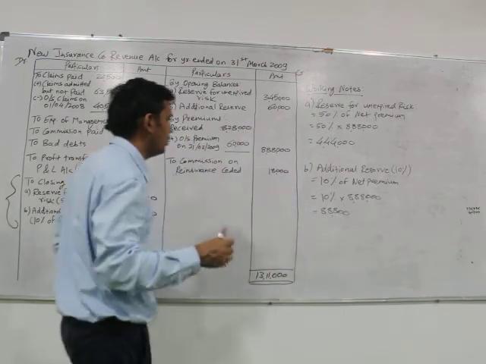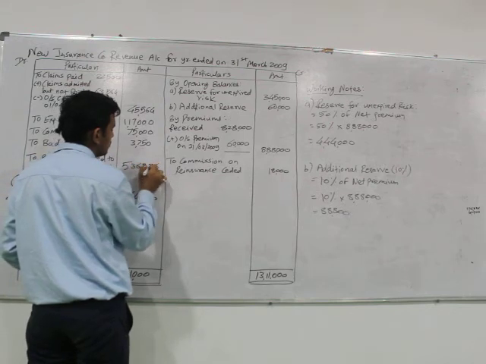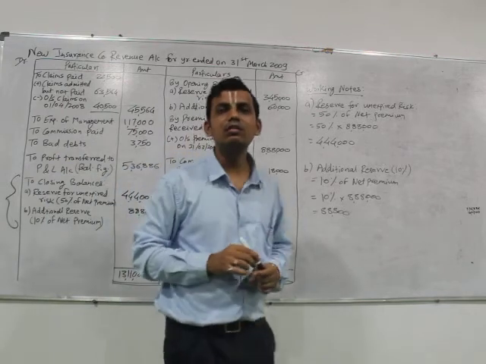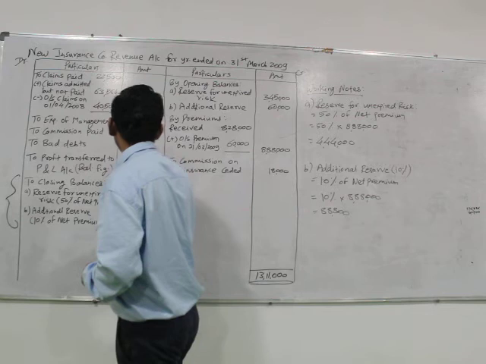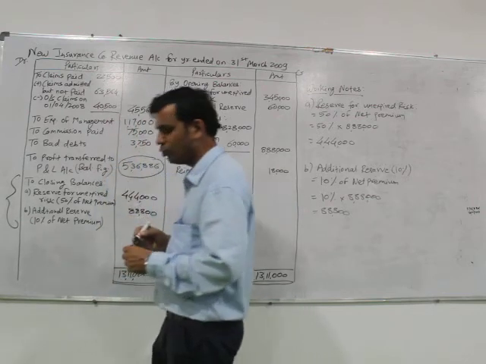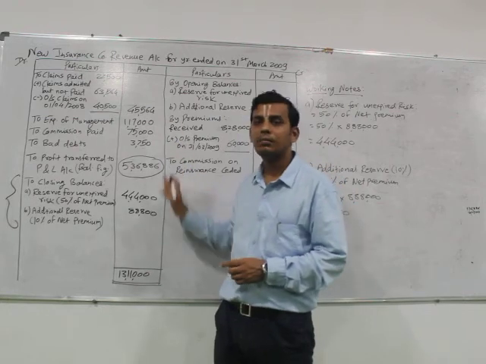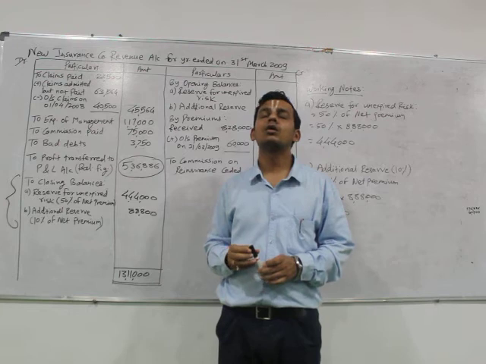The amount of profit would be 5,36,886. This is the amount of profit for Neem Insurance Company Limited, which would be the balancing figure for our particular account. This is it for this lecture.